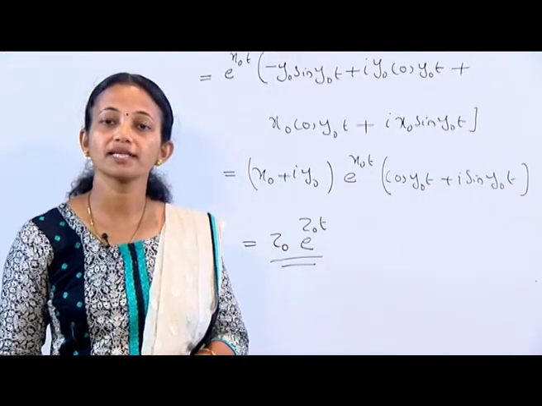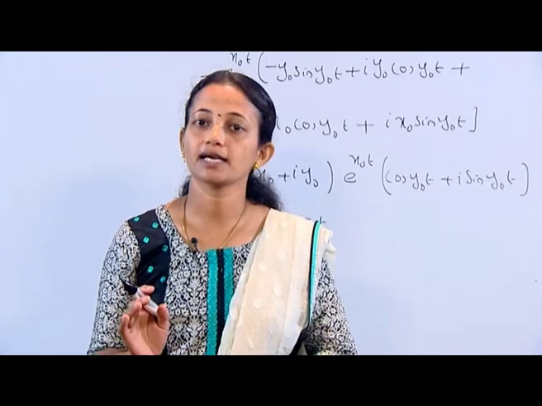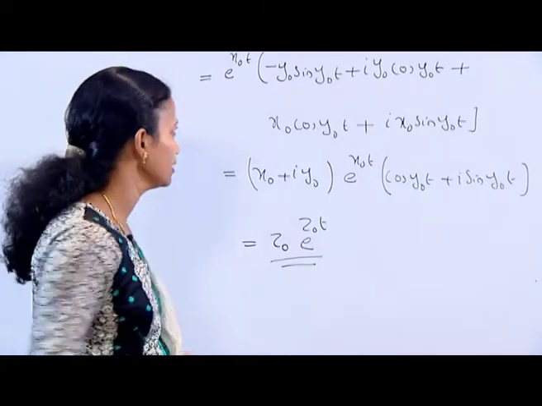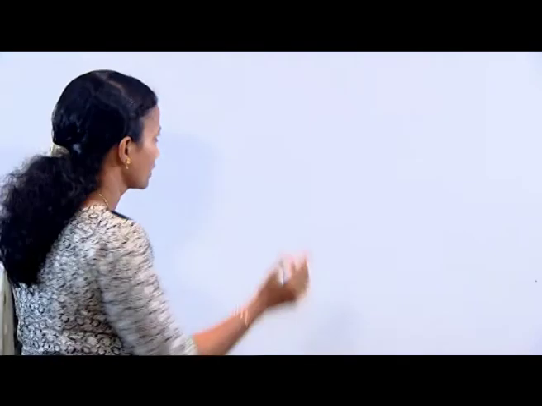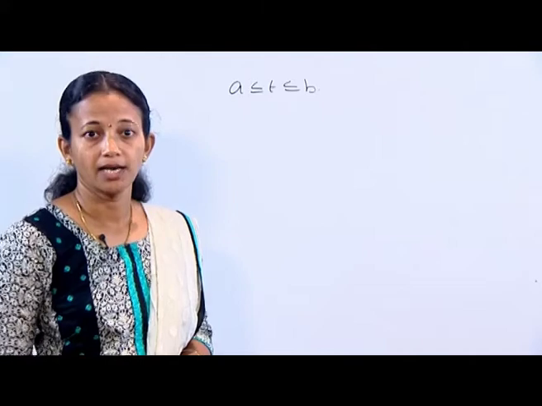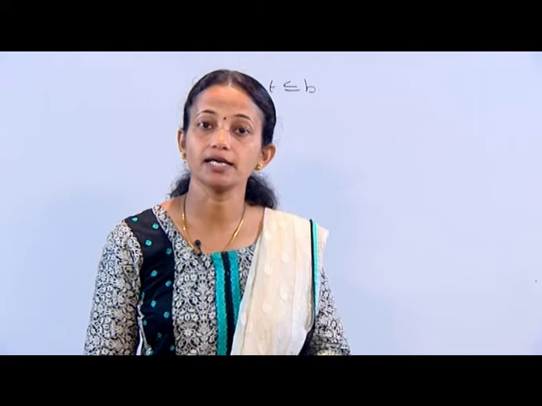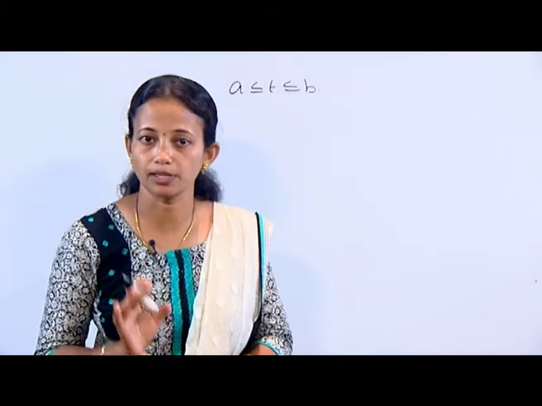Suppose that the complex valued function w(t) is continuous on an interval a less than or equal to t less than or equal to b, that is, its component functions u(t) and v(t) are continuous there. Even if w dash t exists when a less than t less than b, the mean value theorem for derivatives of functions of real numbers no longer applies to w(t).